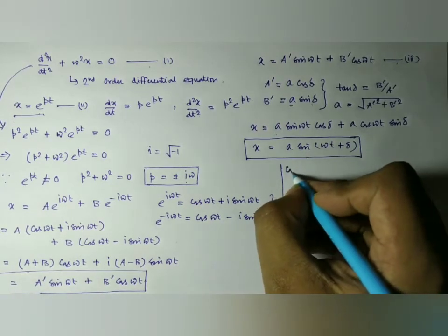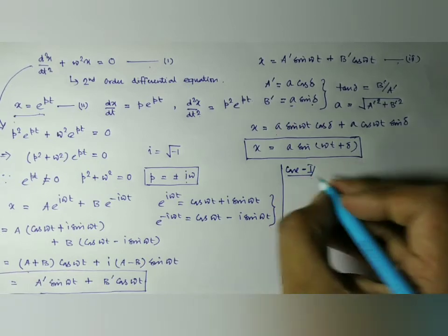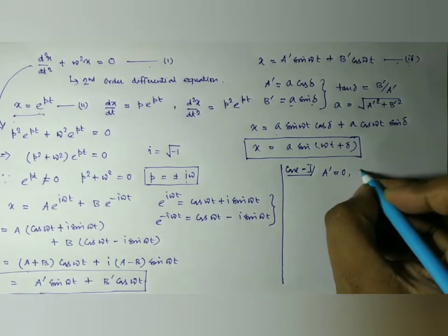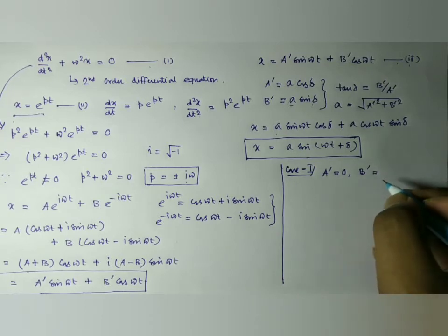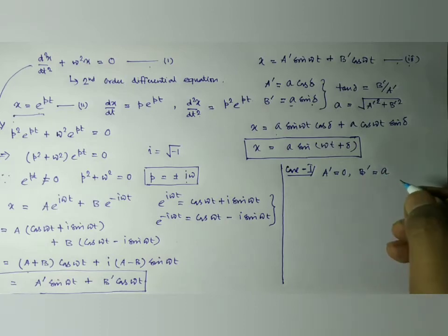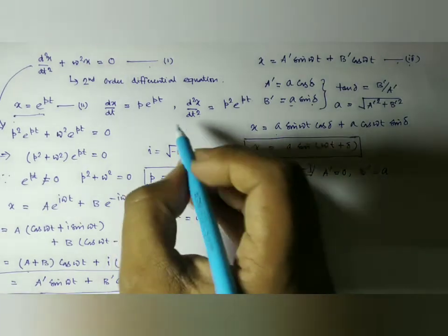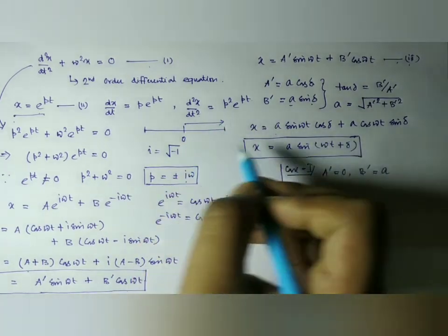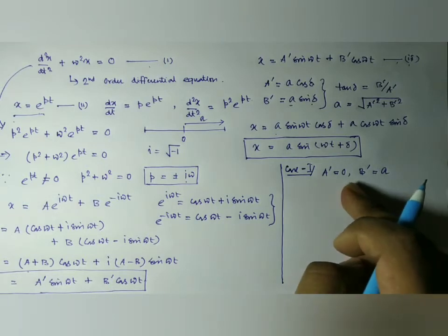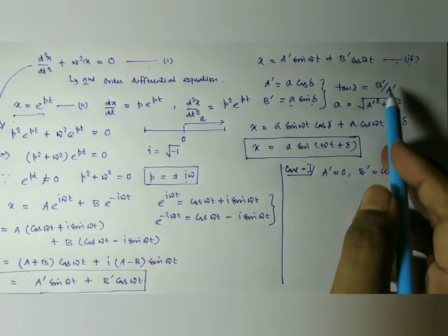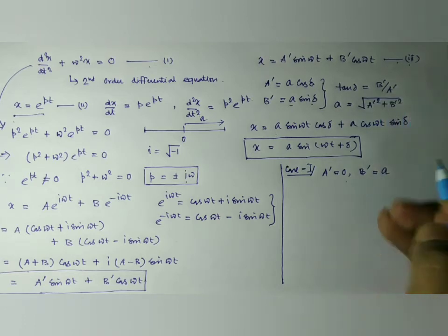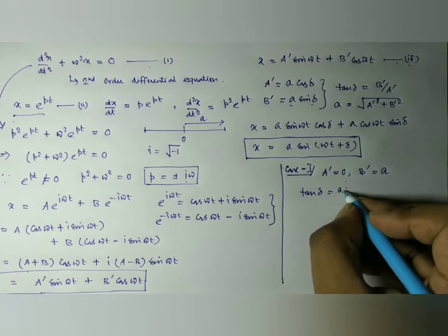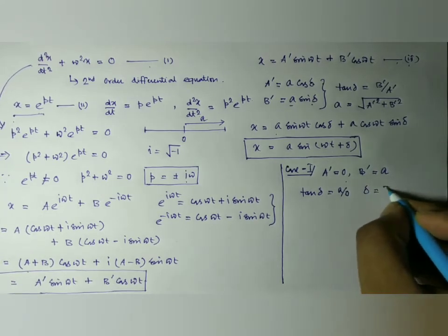Now we may have some special cases. If we call it case 1, in this equation number 3, we have a prime equal to 0 and b prime equal to, suppose, A. Suppose this is the equilibrium position, and this is one of the maximums, it is A. Now a prime is 0 and b prime is A. Then from the relation here we have tan delta equal to b prime by a prime, that is A by 0, so delta is coming out as pi by 2.